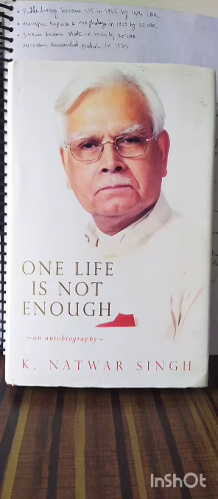Article 365 says whenever a state fails to comply with or to give effect to any directions from the center, it will be lawful for the President to hold that a situation has arisen in which the state cannot perform in accordance with the constitution. Article 355 imposes a duty on the center to ensure that government in a state is carried on in accordance with the provisions of the constitution.